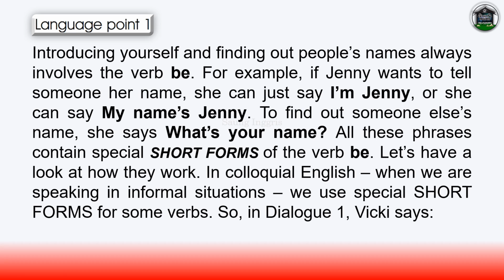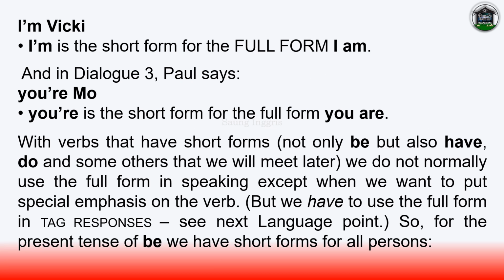In colloquial English, when we are speaking in informal situations, we use special short forms for some verbs. So in Dialogue 1, Vicky says, I'm Vicky. I'm is the short form for the full form I am. And in Dialogue 3, Paul says, you're Mo. You're is the short form for the full form you are.